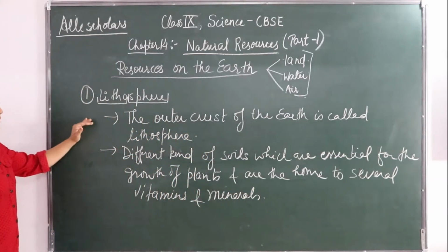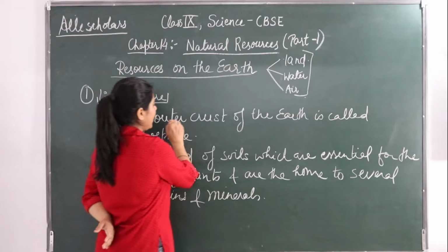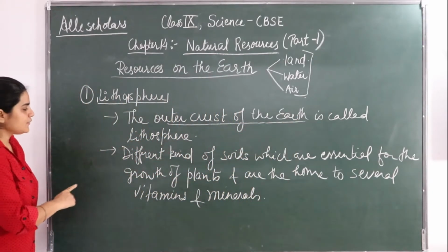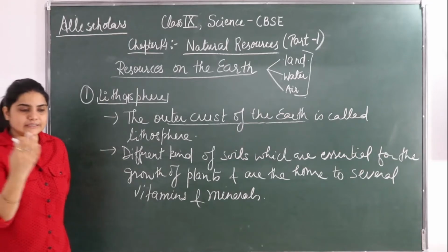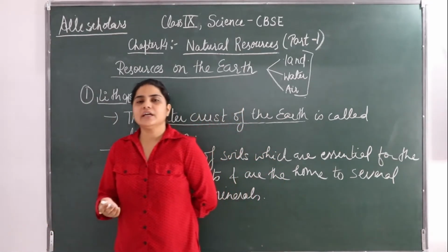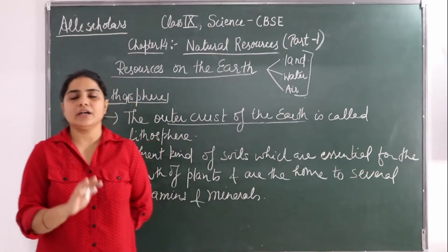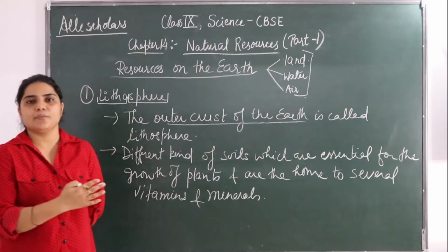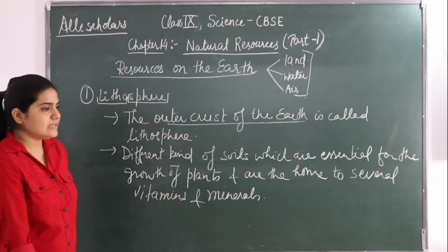Fine. So the outer crust of the earth is called the lithosphere. Lithosphere contains different soils which have important, essential vitamins and minerals for the growth of plants.